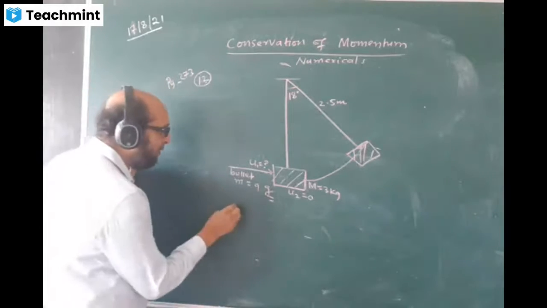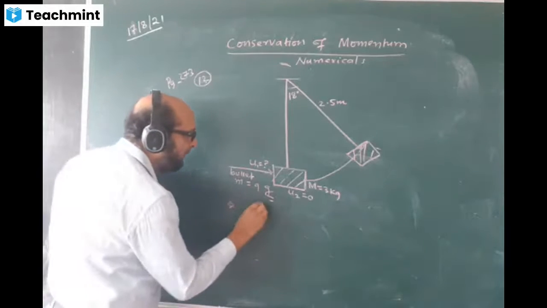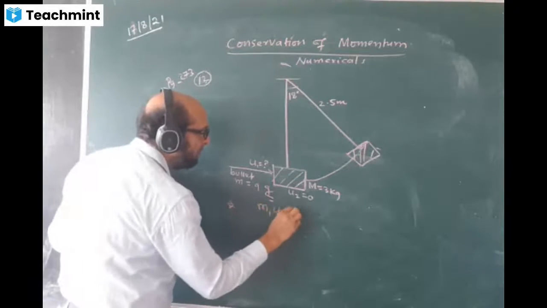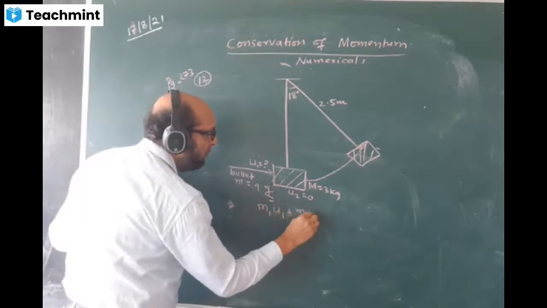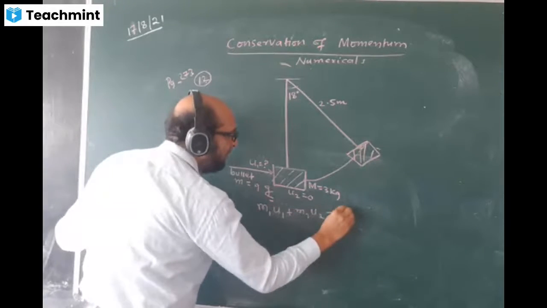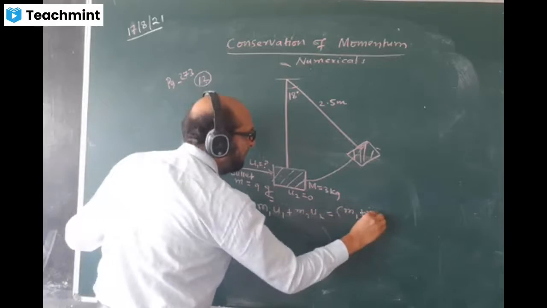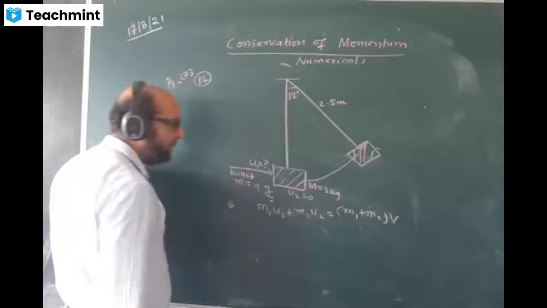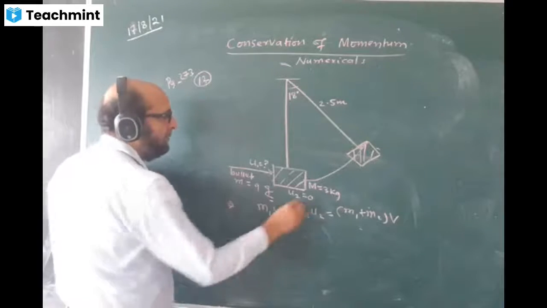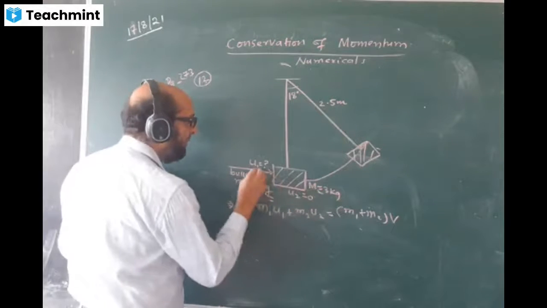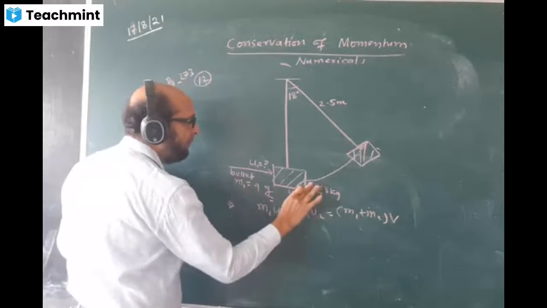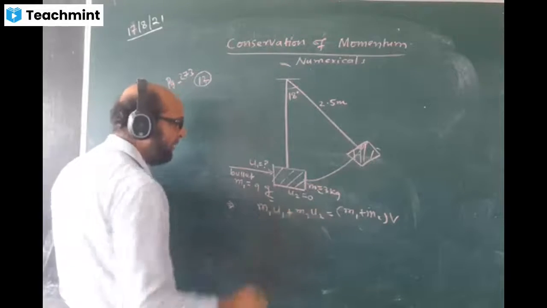Okay, now let us write an equation. We will write m1 u1 plus m2 u2 is equal to m1 plus m2 into v, where v is the common velocity. I'll take this as m1 and m2. That is better.